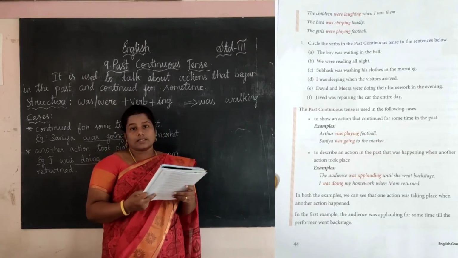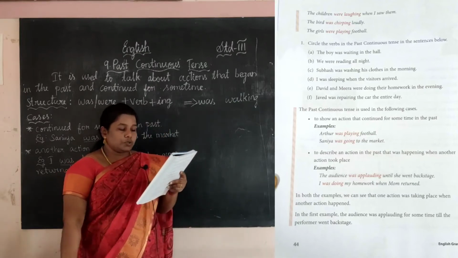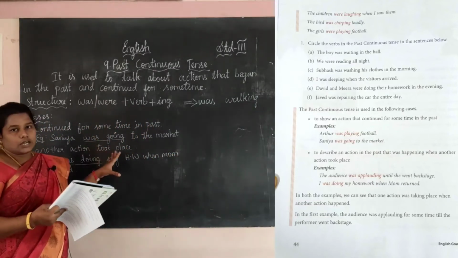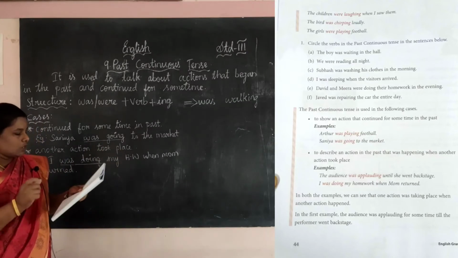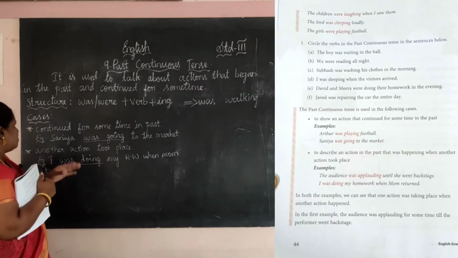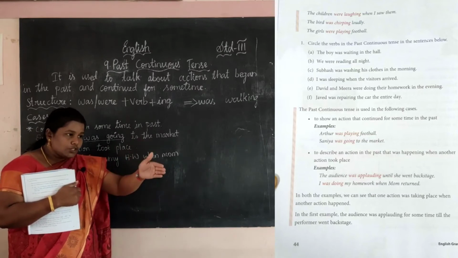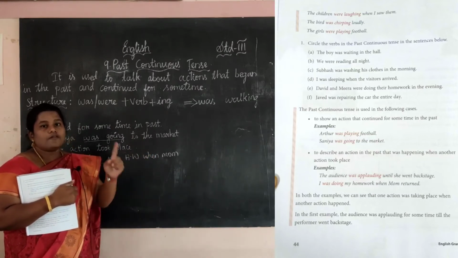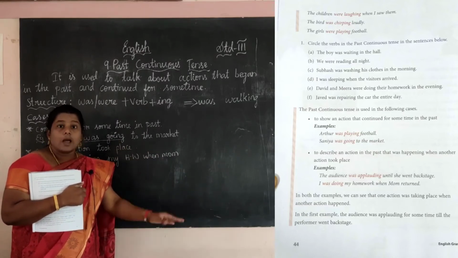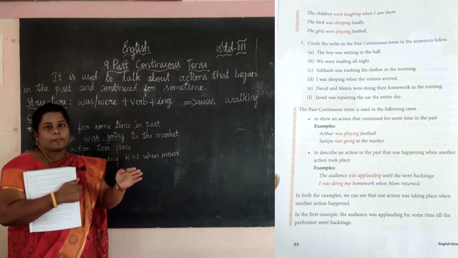Next, other cases we are going to learn about the past continuous tense. The past continuous tense is used in the following cases. This is when we will use the past continuous tense. See, the first one: to show an action that continued for some time in the past. அதாவது ஏற்கனவே நடந்து முடிஞ்சதுல கொஞ்ச நேரம் நடந்தது, அதுதான் first case. Already it is finished. Past tense means it is over, right? Past continuous tense means it started and was continuing.